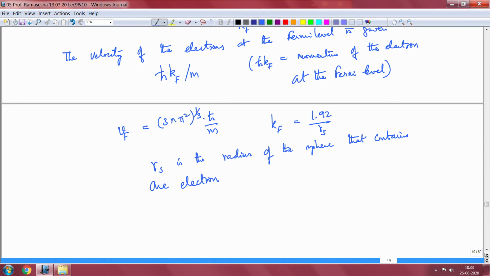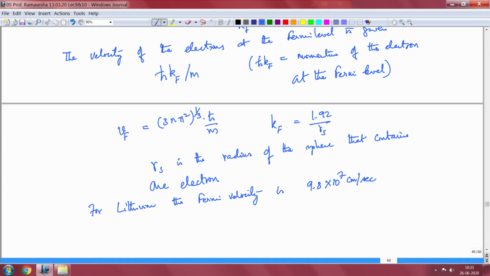Now I can also find out the Fermi velocity, which for lithium I calculated. The Fermi velocity is roughly 9.8 into 10 to the power 7 centimeters per second.